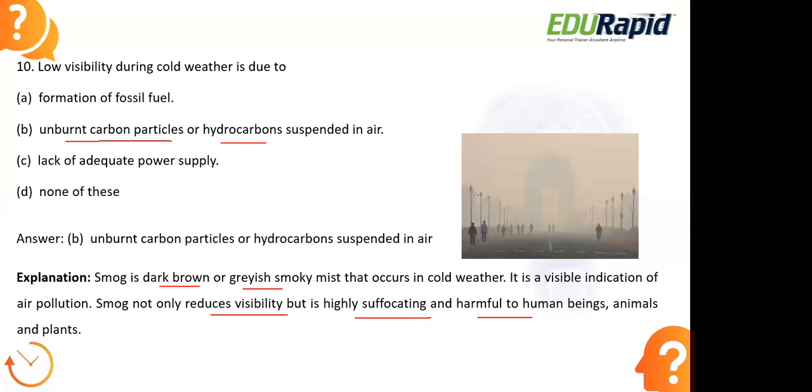In smog, there will be unburnt carbon particles. These unburnt carbon particles, which are released due to automobile combustion of fossil fuels, can definitely lead to the formation of smog, which is a visible indication of air pollution. If these unburnt carbon particles are present in the atmosphere, that indicates the air got polluted. Moving to the next question.